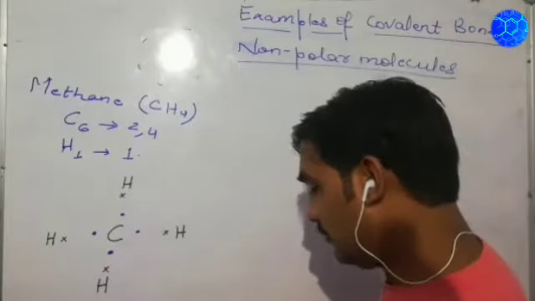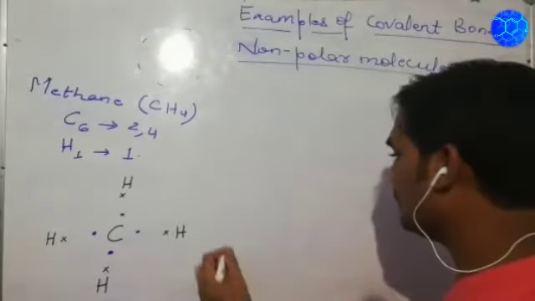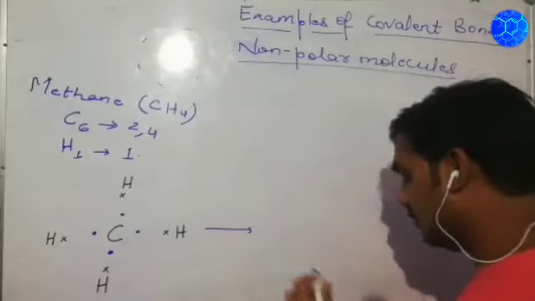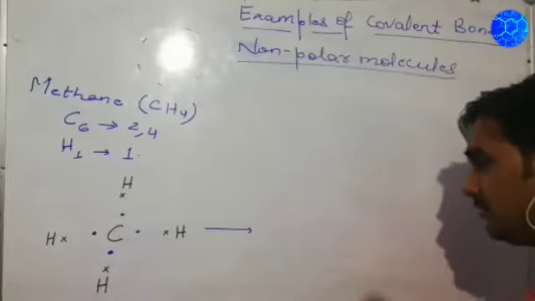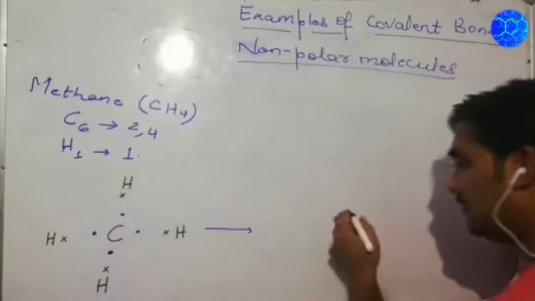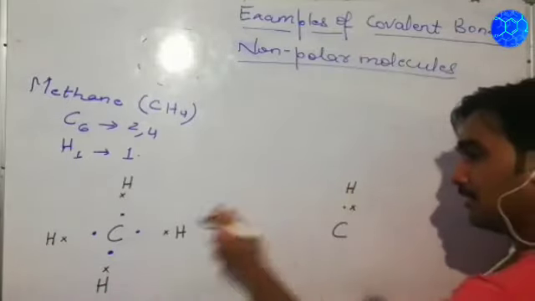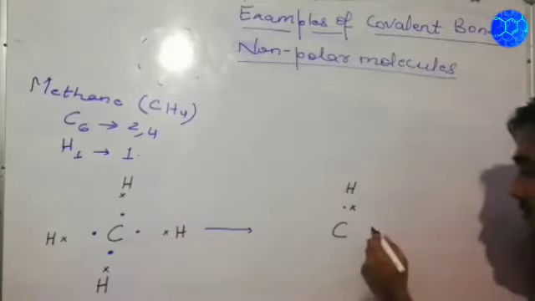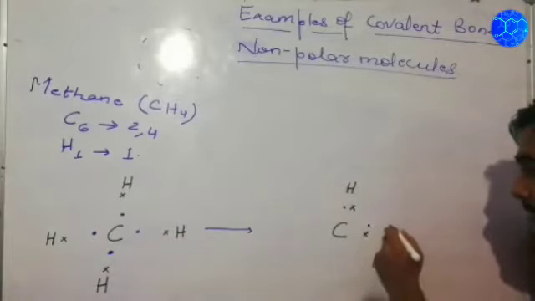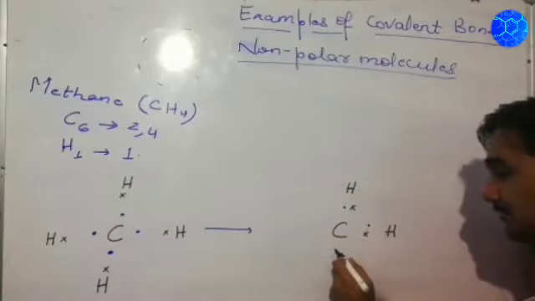Getting my point? So what will happen in this? When all these combine, they will be mutually sharing electrons among themselves. So these 2 electrons will be mutually shared. These 2 electrons will be mutually shared. These 2 electrons will be mutually shared.